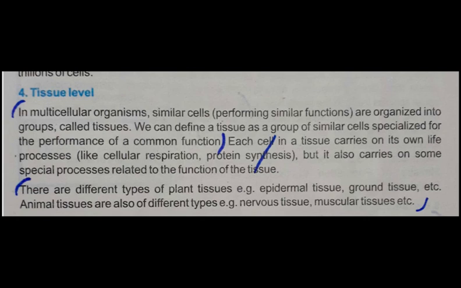And the nervous tissues that are present in our brain and are related to our nervous system, and muscular tissues that are related to our skeletal system are the examples of animal tissues. So students, now it is clear that the examples of plant tissues are epidermal and ground tissues, and the examples of animal tissues are nervous tissue and muscular tissues.